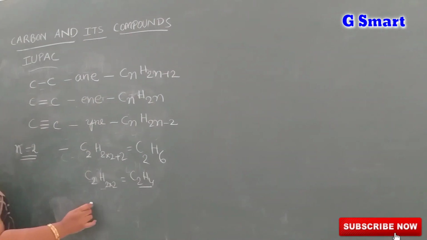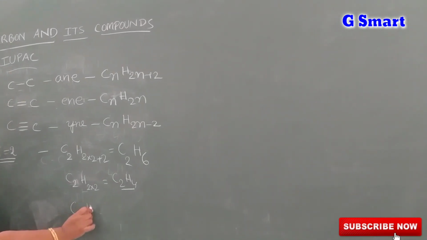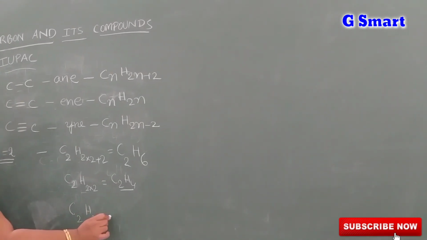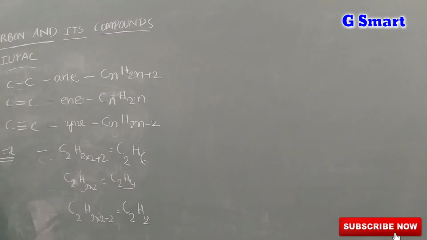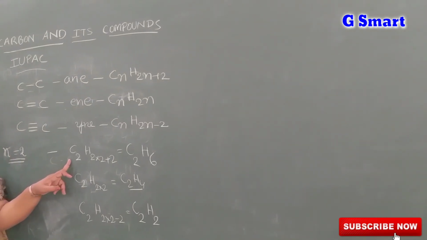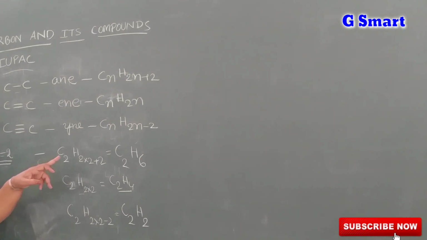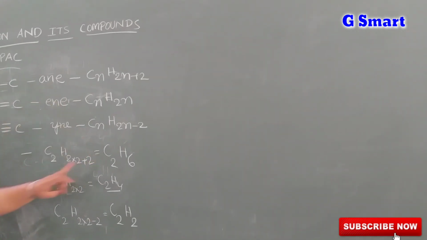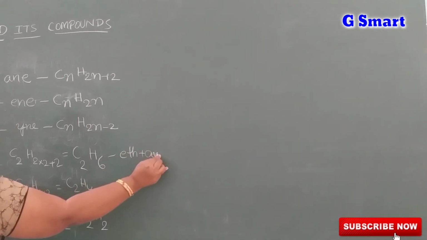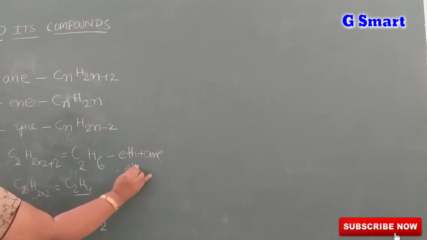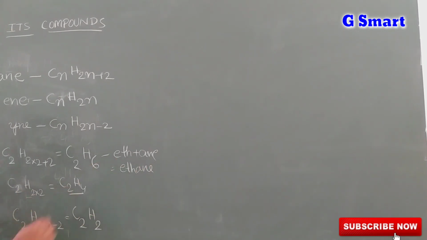What about yne? C2 H 2 into 2 minus 2. That means C2, 2 2s are 4, 4 minus 2 is 2. C2H2. Alkyne. Suppose when the carbon number is 2, what did we learn? Eth. So it is the ane group. Eth plus ane, ethane. Like this we will give the name.